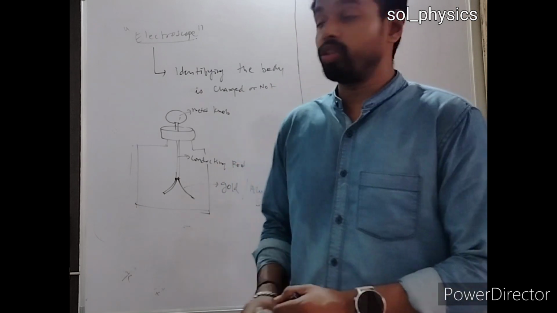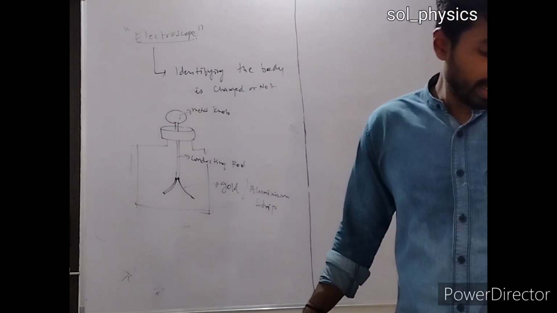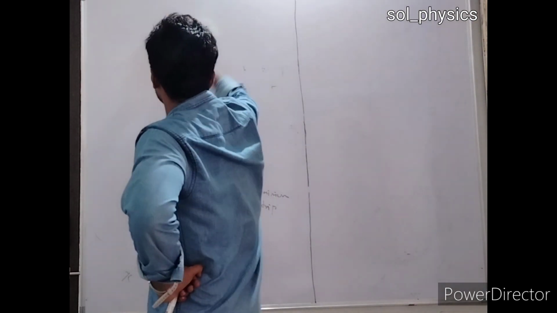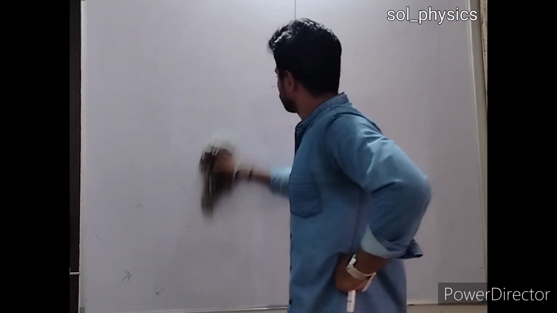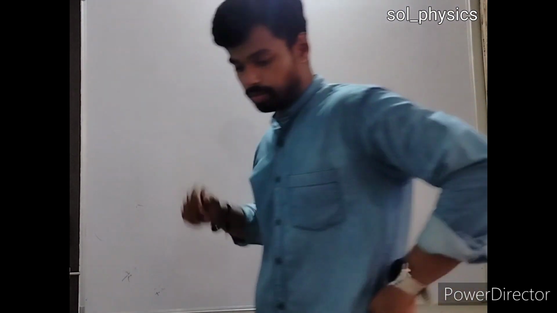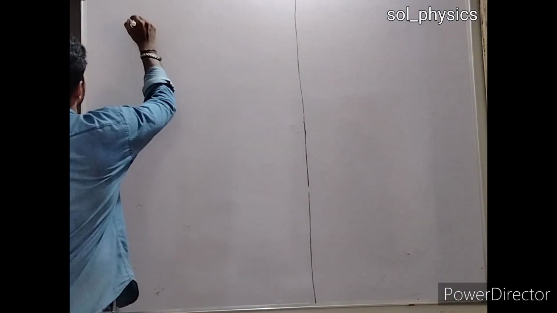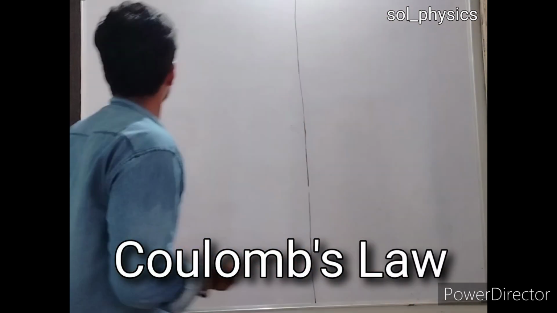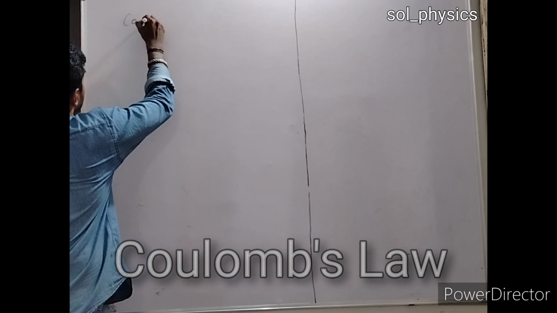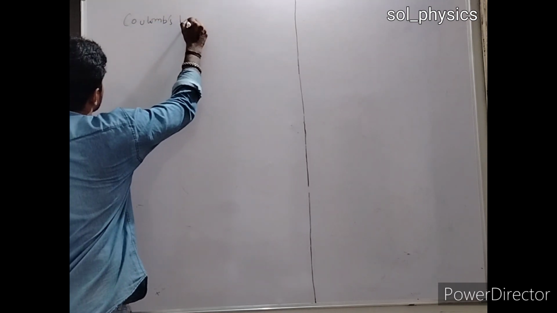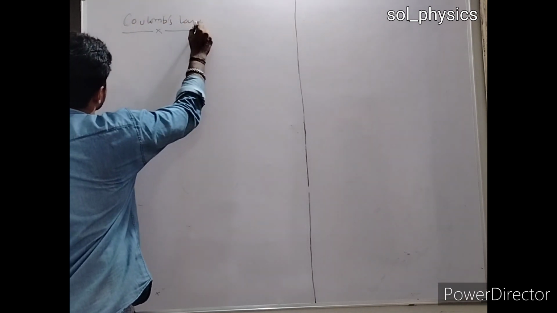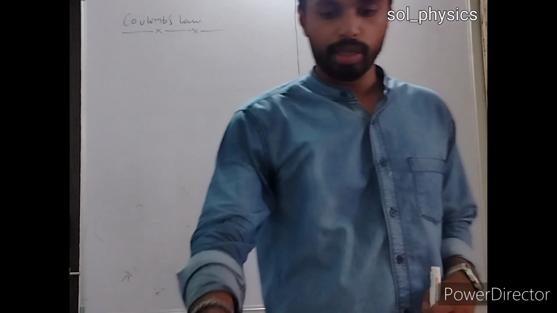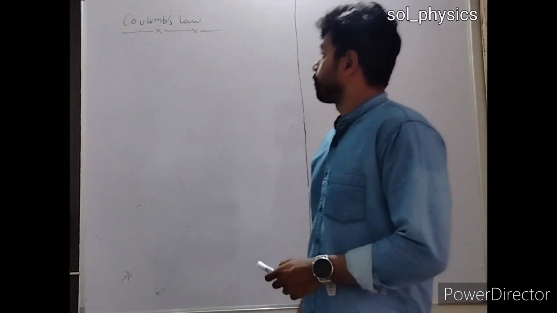Now after this we are going to discuss another part, and that part is called Coulomb's law. So what is the speciality about this law? We need to understand this part.